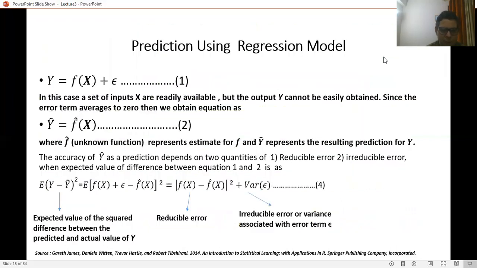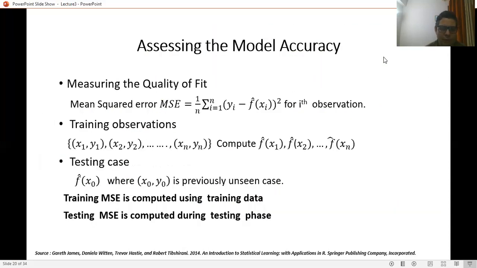So we have reducible error and irreducible error, and the irreducible error is called the variance associated with the error term. When assessing model accuracy, the question is how we say that our model is accurate or the best fit model. For that we talk about the mean squared error. The mean squared error is the sum of the squares of all the errors over all the observations divided by n.